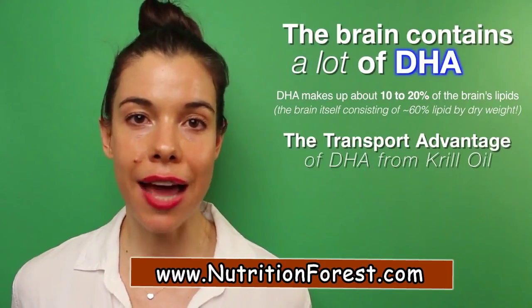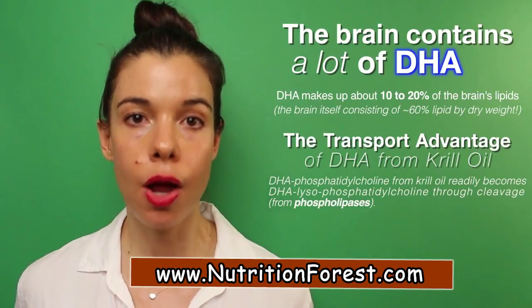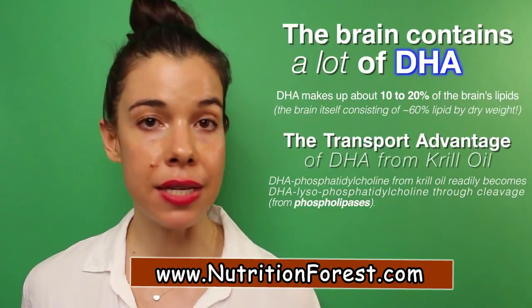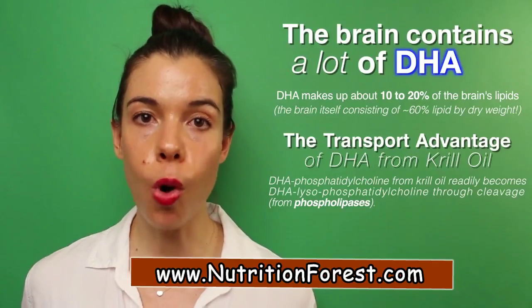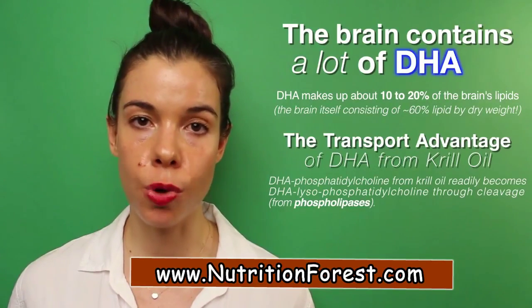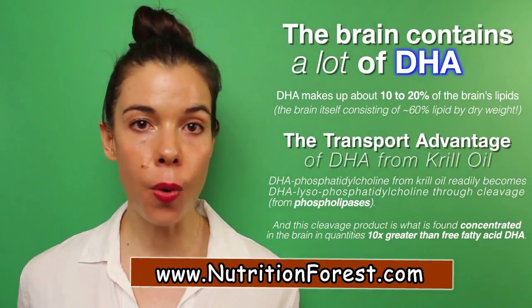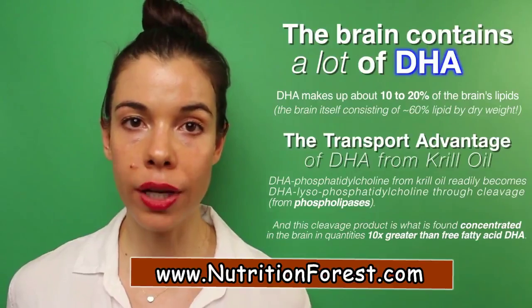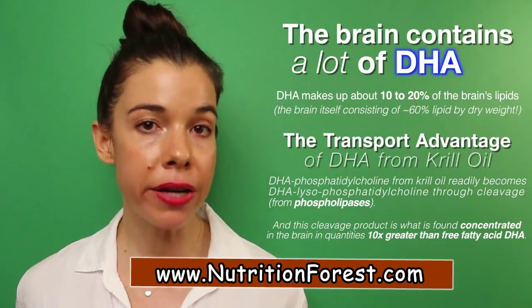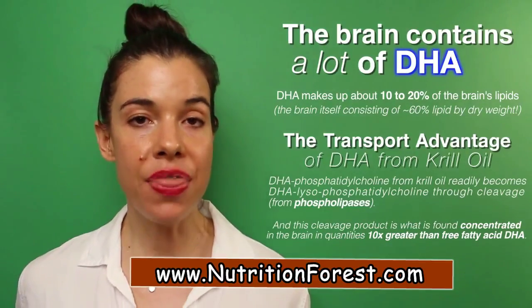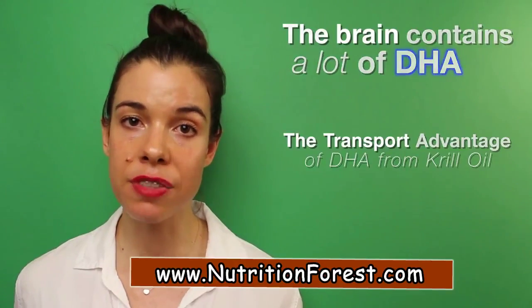But what is DHA lysophosphatidylcholine? Well, it's a byproduct of DHA in phosphatidylcholine after it's cleaved by lipases either in the intestine or in the bloodstream. Because krill oil is a rich source of phosphatidylcholine, this implies that it would also be a good source of DHA lysophosphatidylcholine, whereas fish oil would not. Studies have shown that DHA lysophosphatidylcholine accumulates in tenfold higher amounts in the brains of developing rats compared to DHA in free fatty acid form. And this is not species specific, as similar results have been found in the brains of developing piglets.